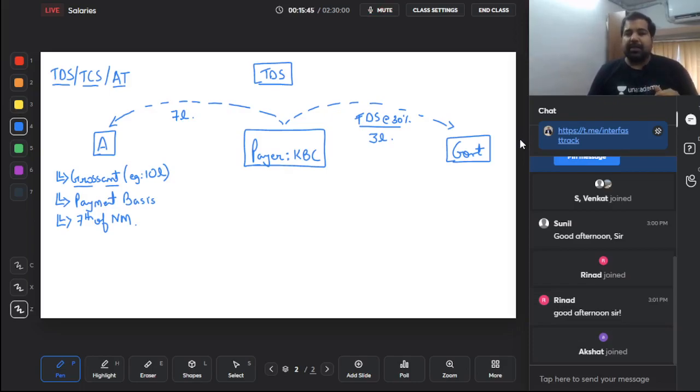But in case guys, if it's the month of March, then you don't have to pay by the 7th, you have to pay by the 30th of the next month. So for the last month of March, you get some additional time, you have to pay by the 30th of the next month. Alright, what if you don't pay? What if you don't deduct? Are there penalties? Yes, penalties we'll see at CA final, but there is interest which we will see in this chapter in the end if you don't deduct or if you don't pay.